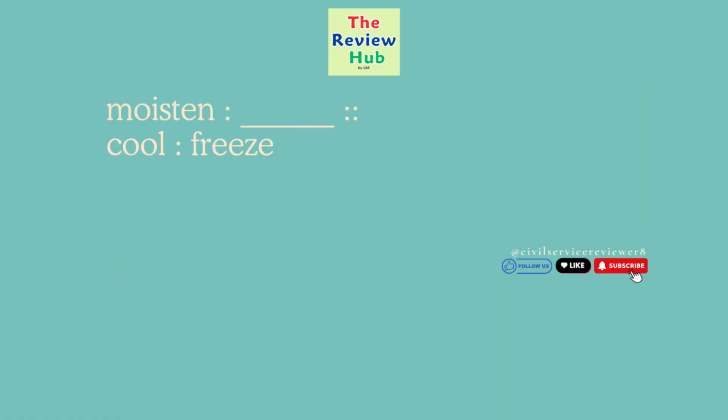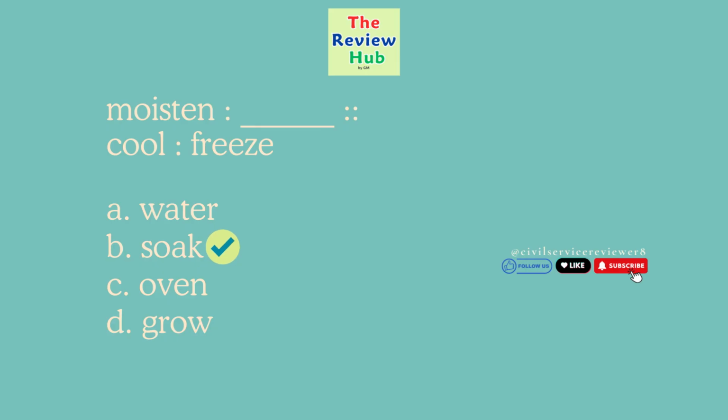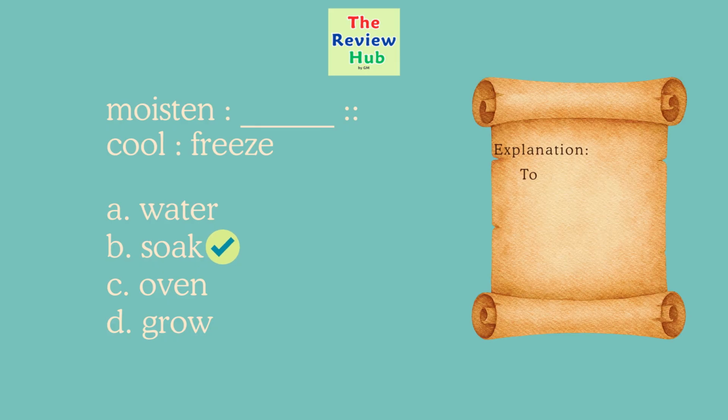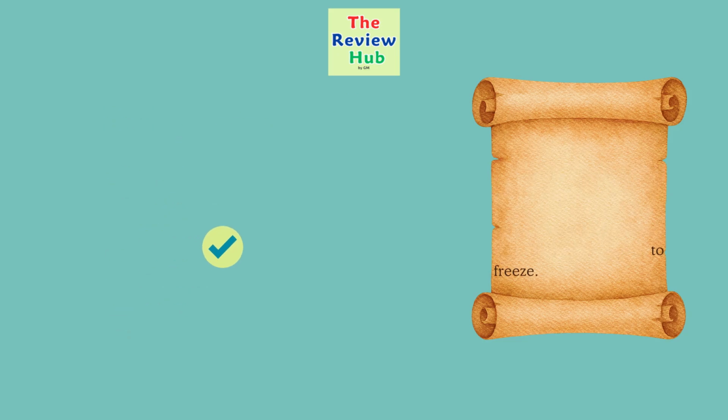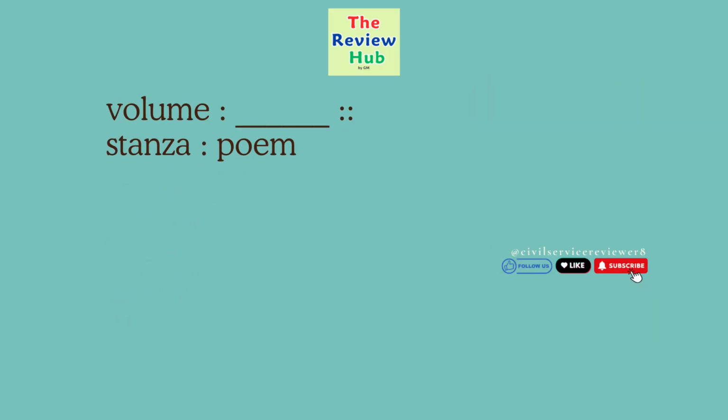Scrub is to wash. Sob is to blank. A. Cry. B. Water. C. Sad. D. Tease. The correct answer is letter B. To moisten is to wet less intensely than to soak, and to cool is to reduce the temperature less intensely than to freeze.